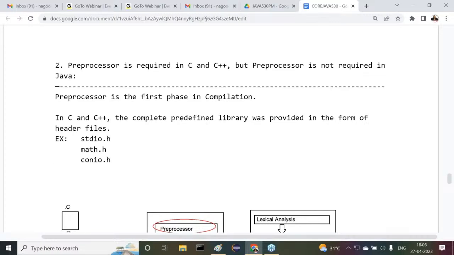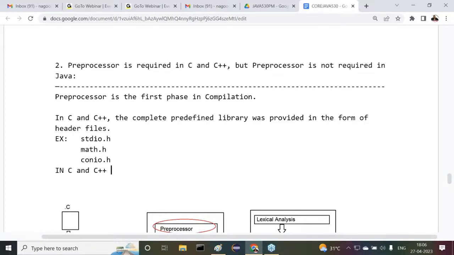Okay, good. Listen carefully. The predefined library is available in the form of header files. But how am I going to use them in my C program? How am I going to access that header files data in my C program?